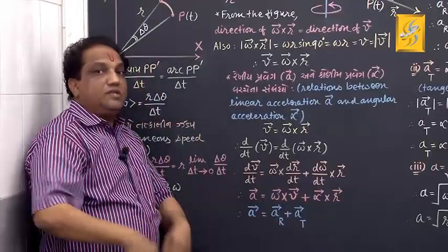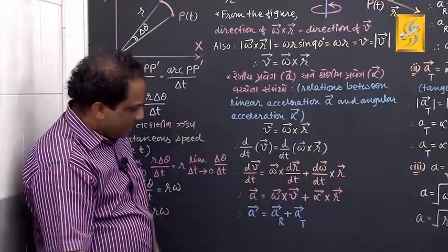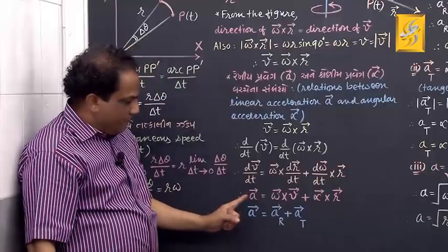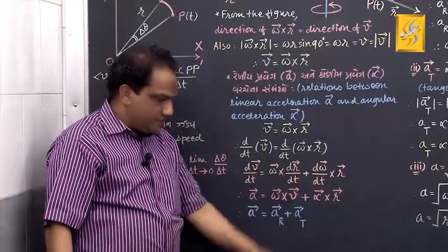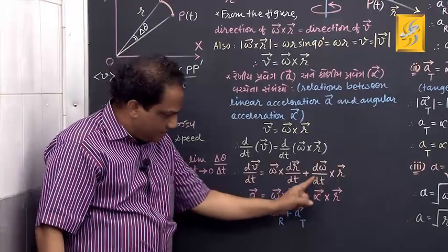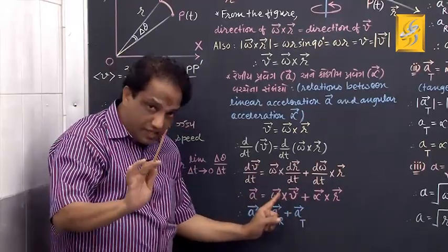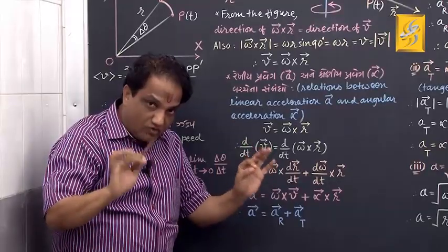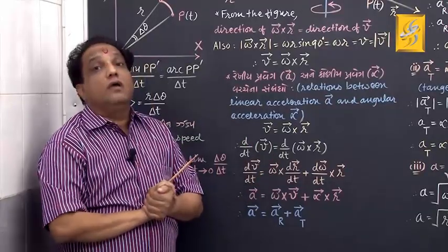Now let us obtain the scalar relation. If the vector is this plus this, I say both of these terms indicate some sort of acceleration. Why?